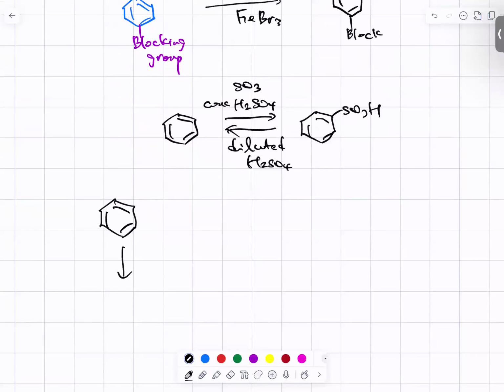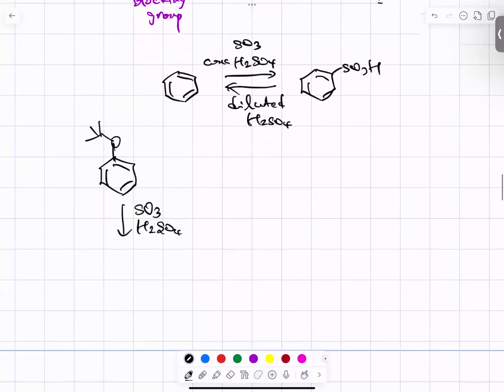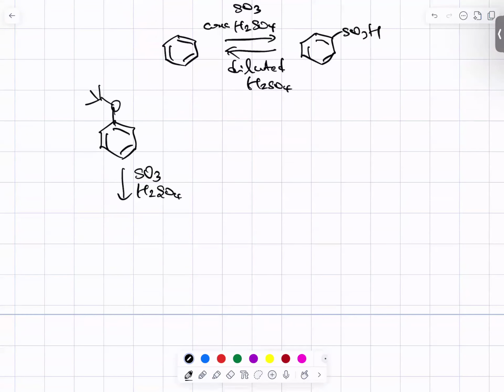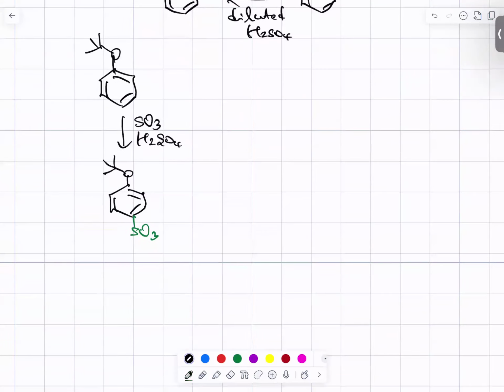Now let's use this concentrated fuming sulfuric acid. This is the sulfonation condition. We have a monosubstituted ring with the tertiary butoxy group right there. Because this is a very bulky group, sulfonation will occur on the para position. Here, a little bit of the ortho position might also be occupied.